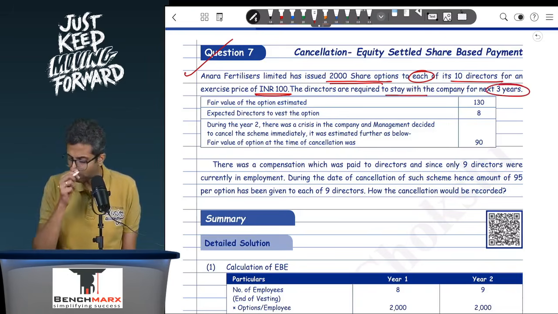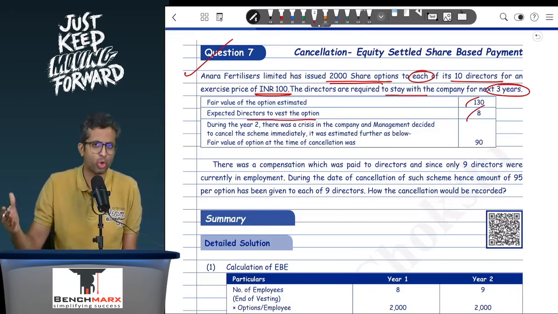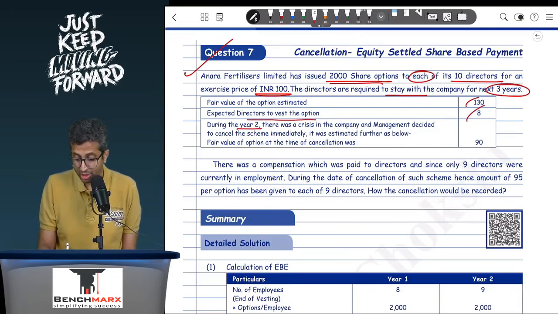The fair value of the option is estimated at 130 on the grant date. Expected directors to vest the option is 8, so you're expecting 2 of them to leave over the 3-year period. But during year 2, there was a crisis in the company and management decided to cancel the scheme immediately. It is estimated further that the fair value of the option at the time of cancellation was 90.